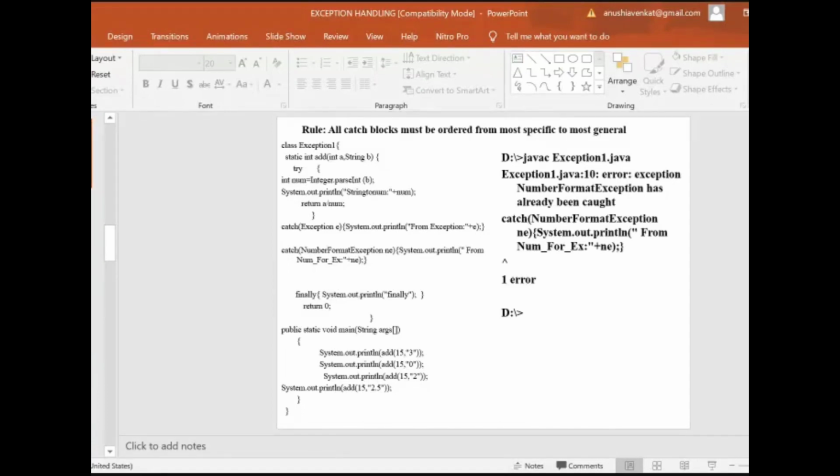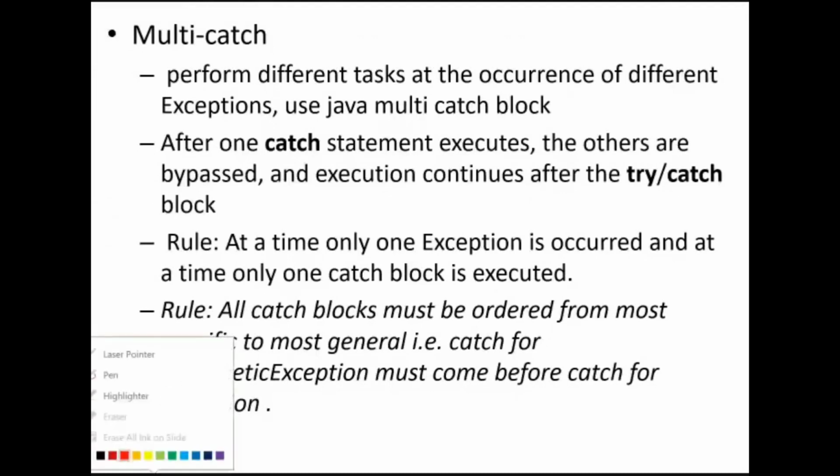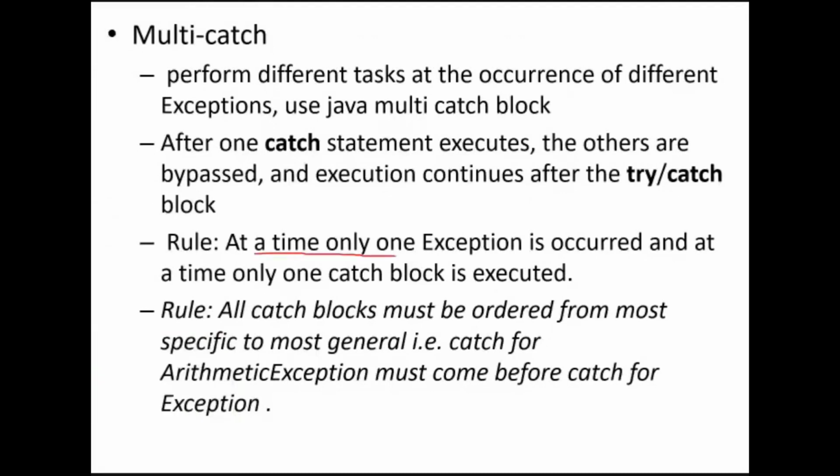That we will see later. At a time only one exception occurs, and only one catch block is executed. There is no possibility of two exceptions occurring.